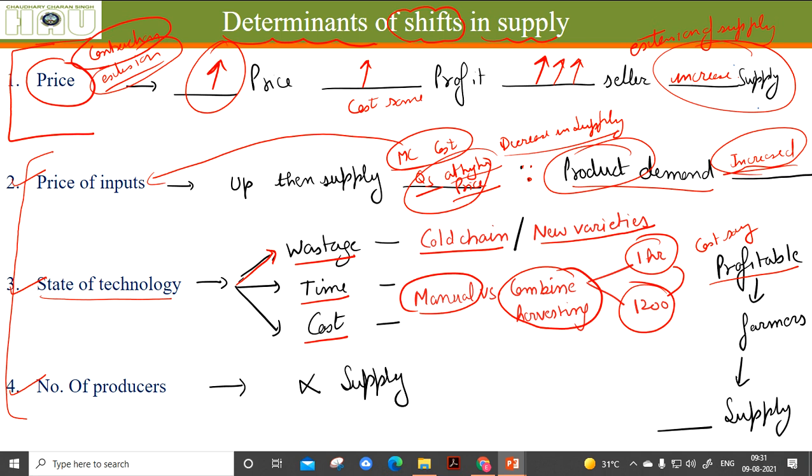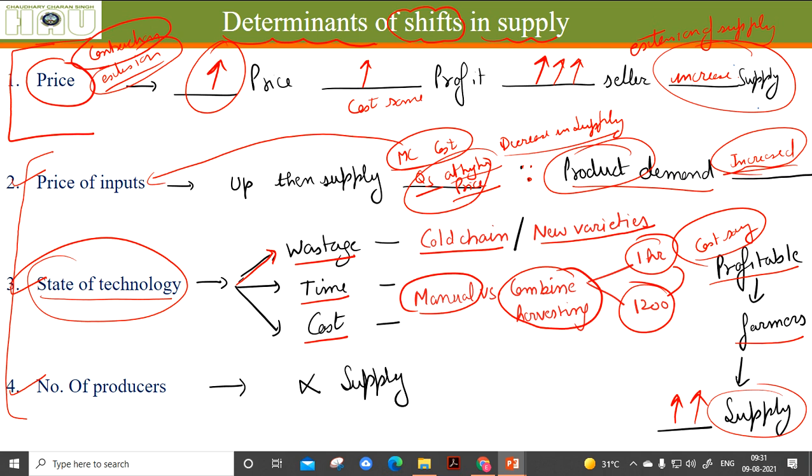When cost saving is there, the price of the product remains the same. So definitely those enterprises become more and more profitable for the farmers, and more and more farmers are going to go for that crop wherein the cost reduction has been seen due to improvement in technology. More and more farmers means increased supply. Also, the number of producers directly affects the supply. When there is more profit in the market, more and more producers are going to get into that business, and definitely the supply is going to increase correspondingly.